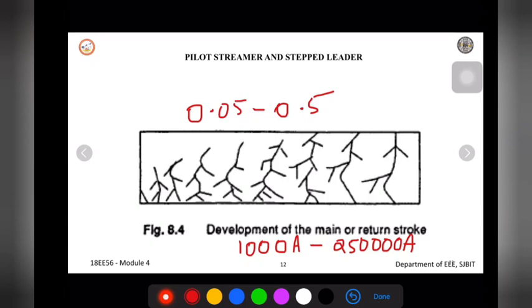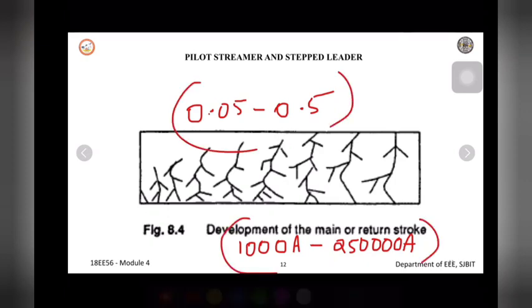So this is how the mechanism of lightning will occur. If there is sufficient charge accumulated, then it can discharge to the ground. And when the charge is discharging, if the ground is having very high potential, then the reverse stroke of the lightning will occur with a speed in this range, and the current will be with this value. A very high value of current will be present there. And this return stroke will vanish before it reaches the cloud.